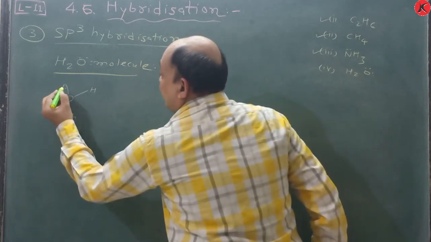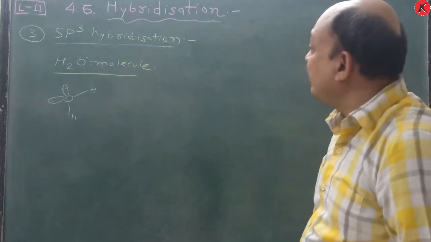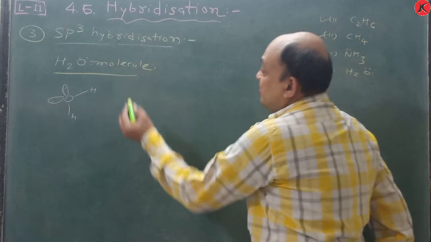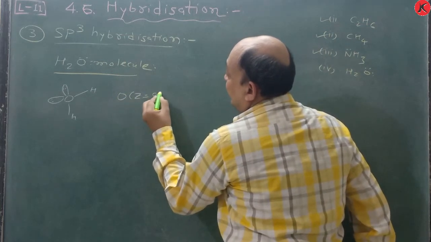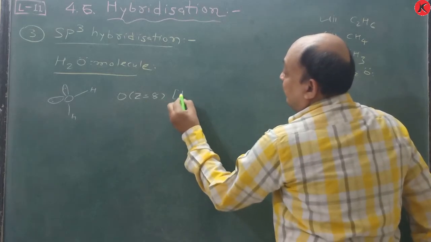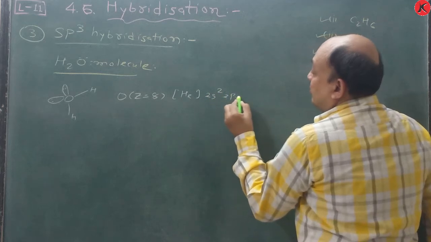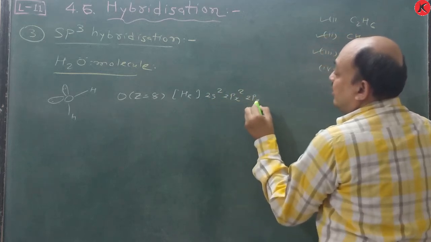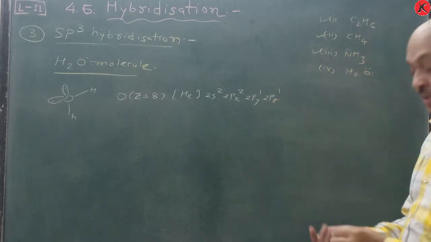This lone pair of electrons is there, and according to that the shape is bent, you know this one. But just understand from this the electronic configuration of oxygen in the ground state, where Z is equal to 8: He core 2s2 2px2 2py1 2pz1.